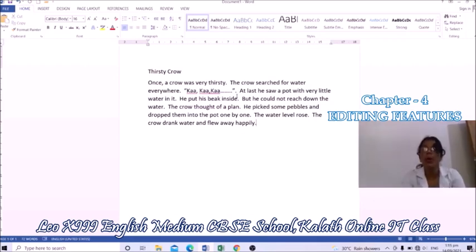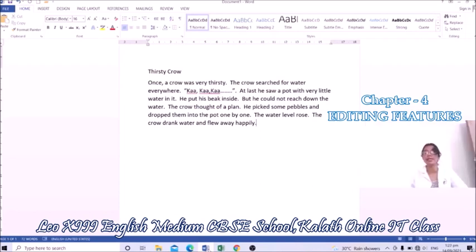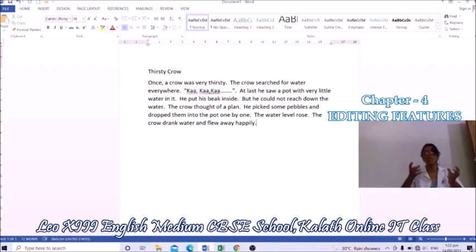Making changes in the already typed text is called editing. We are going to edit some text. Now we are going to edit this typed text. That means we are going to make changes in this typed text. Before learning to edit, you must know how to use the keyboard properly. Let us study some commonly used keys on the keyboard for editing. Are you ready? The first one is the Enter key.